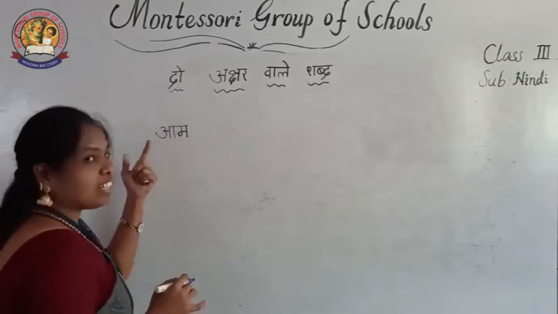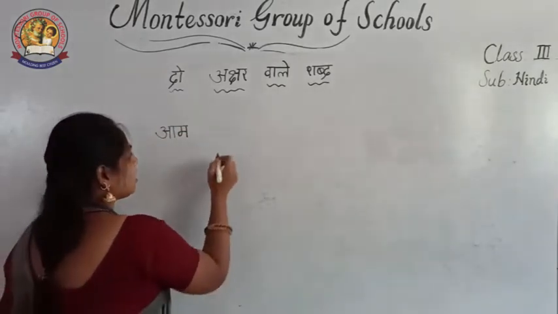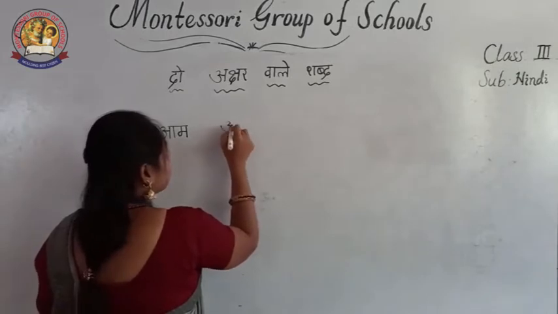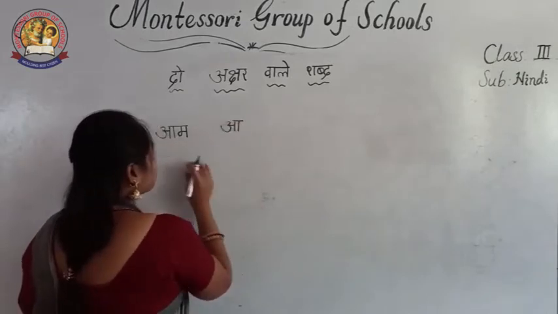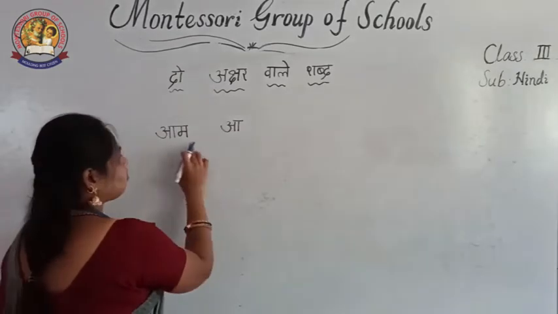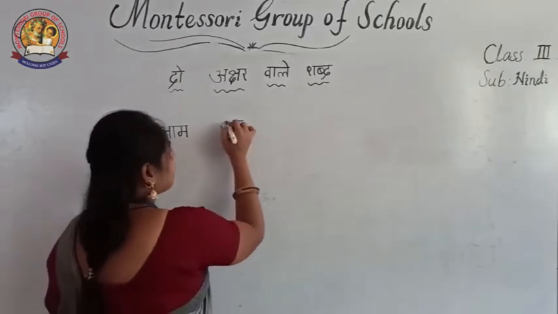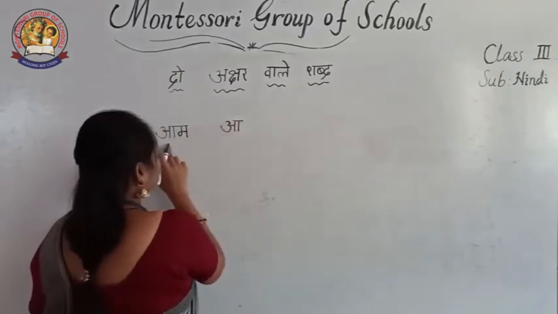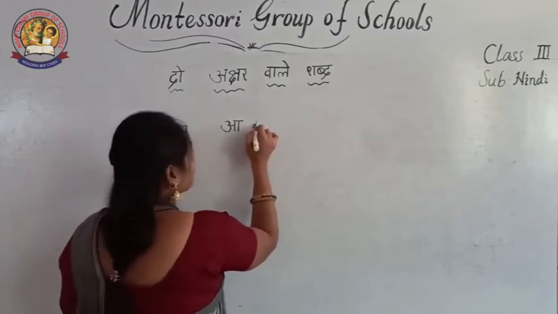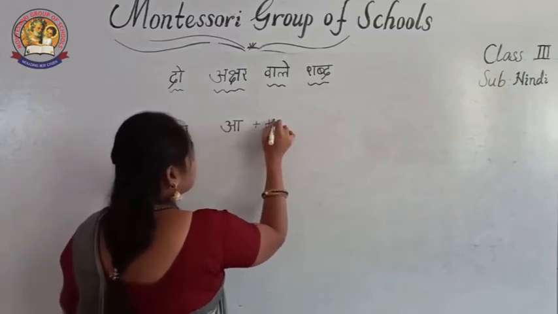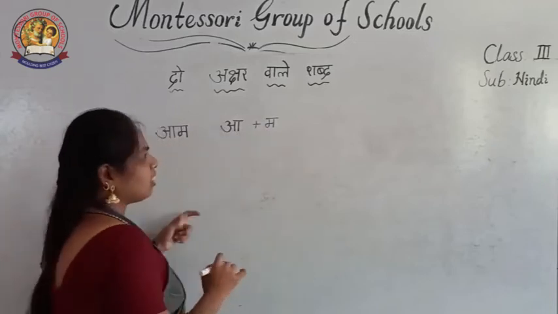What is the sound? How do we have to pronounce this word? Separate these letters. Cut these letters. First, what is the letter? Then next, what is that? Ma.